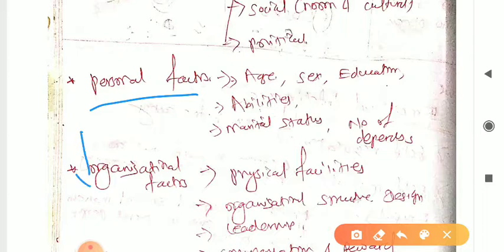If you want to read something more, then you can follow the Macmillan book. They have given pages and paragraphs of lines. These are the keywords we have taken from that only, right?